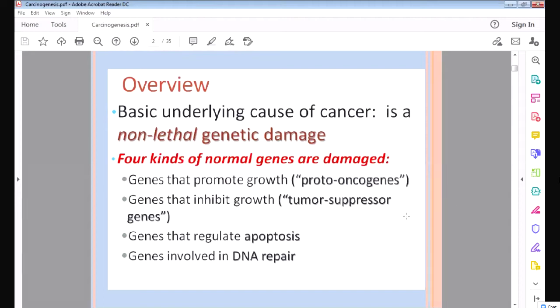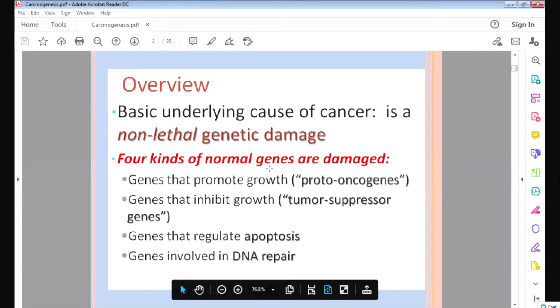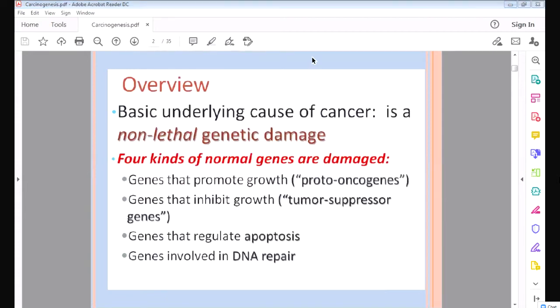Now, there are 4 important genes which cause cancer. First, the genes that promote growth. In all of us there is a gene that promotes growth. That is called the proto-oncogene. When this gene is stimulated too much, it will cause excessive growth.